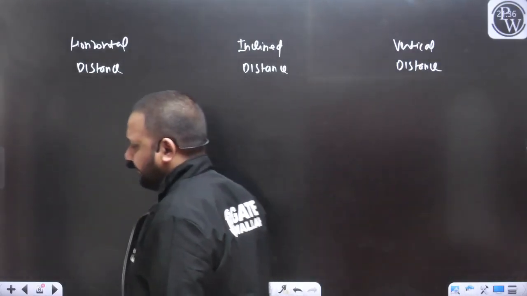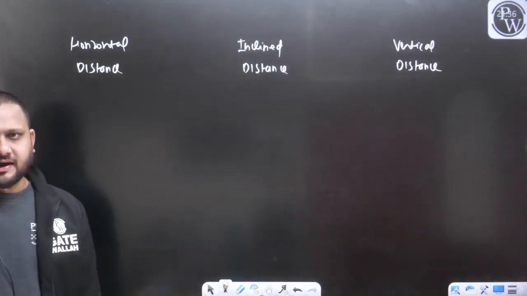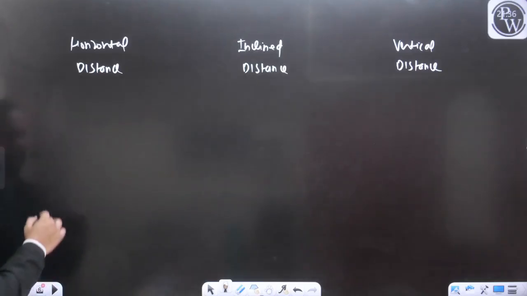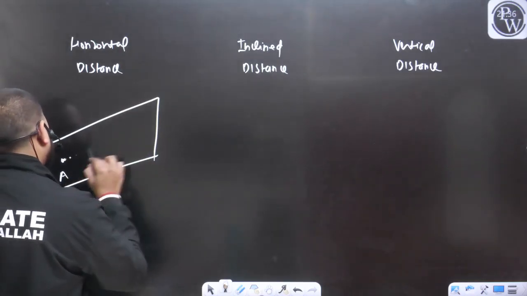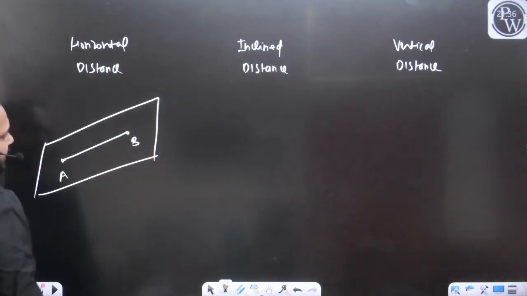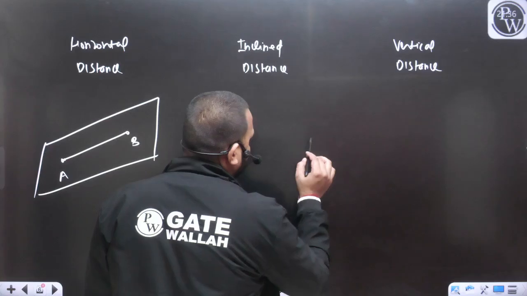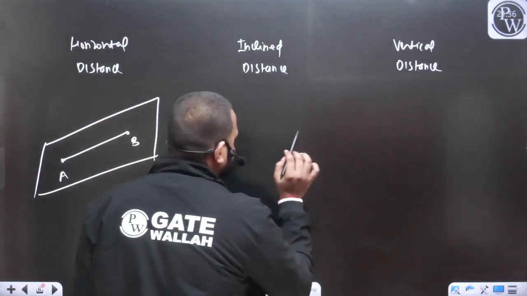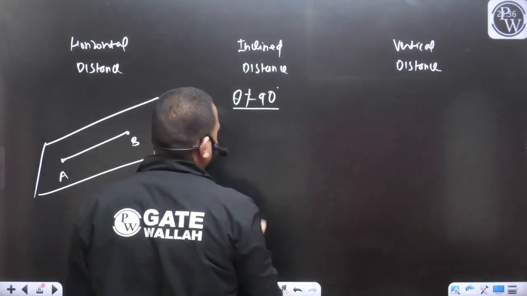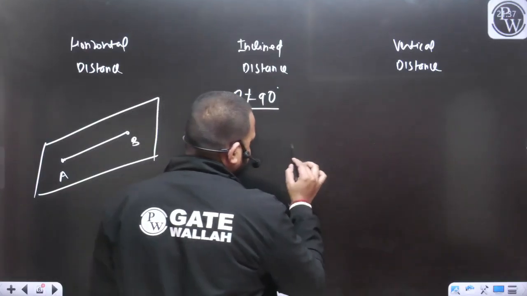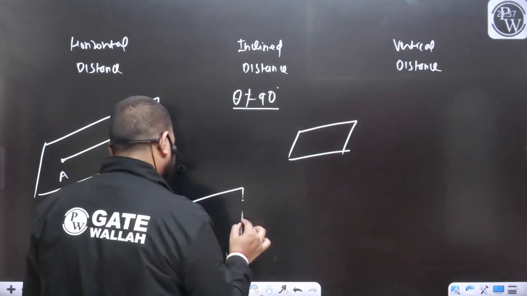If the points are lying on the same plane, that distance between the points you can consider as the horizontal distance. If the points are lying on different planes and theta is not equal to 90 degrees, the situation is something like this. Let's say this is a plane and you have another plane like this.